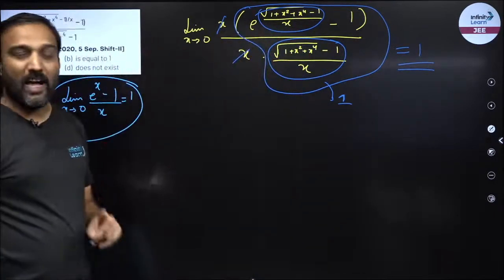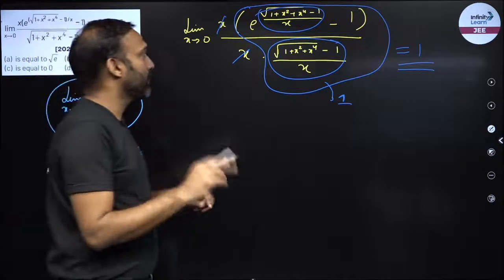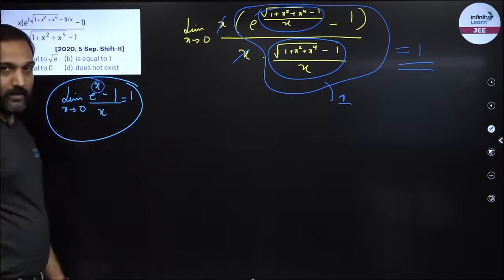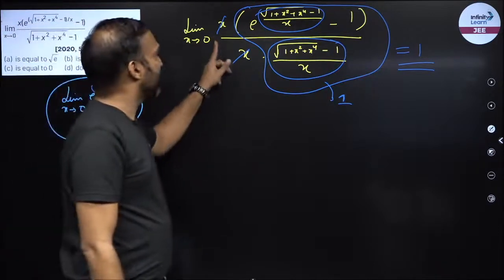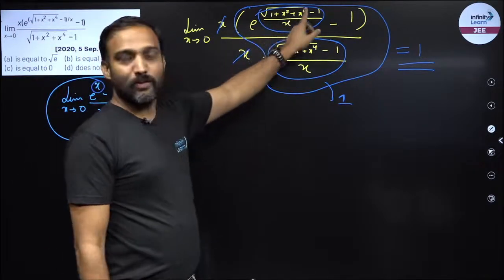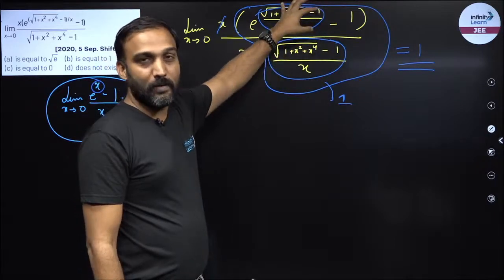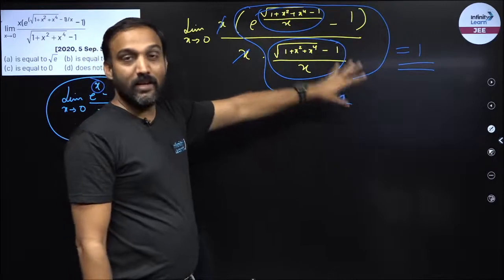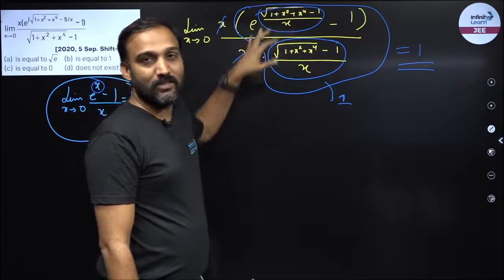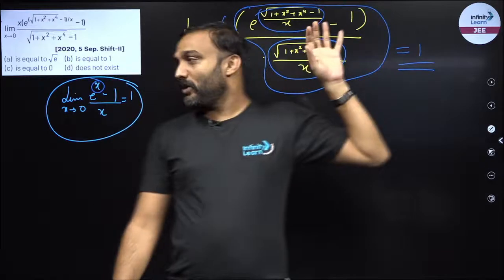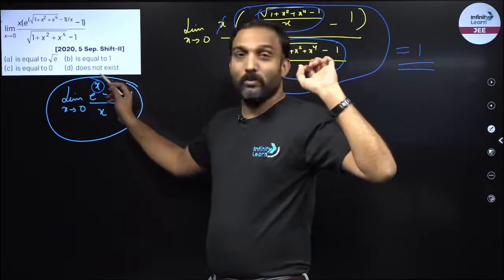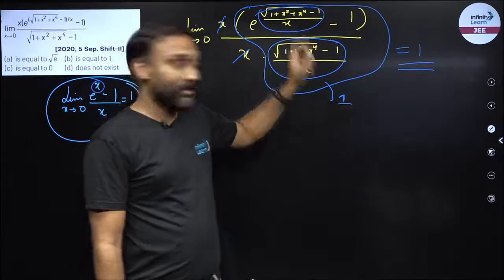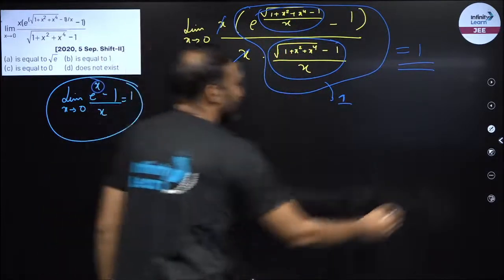But here I have assumed one thing. What is that one thing? Remember this formula, this needs to be 0, right? So when x is tending to 0, I am getting a 0 by 0 form, so I don't know whether this limit would be 0 or not. If it is tending to 0, then my answer is correct. If it is not tending to 0, then my answer would be limit does not exist. Now if I see here, I do have an option does not exist. So I need to find out this value and check whether the limit is 0 or not, right?